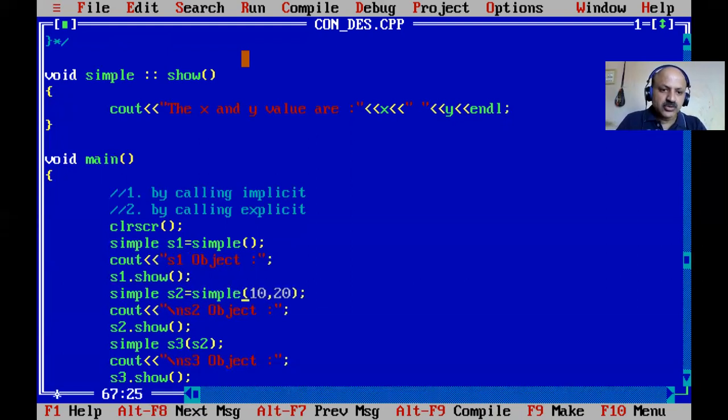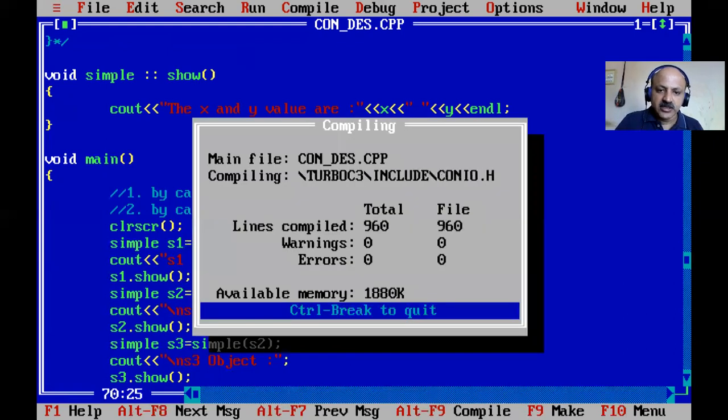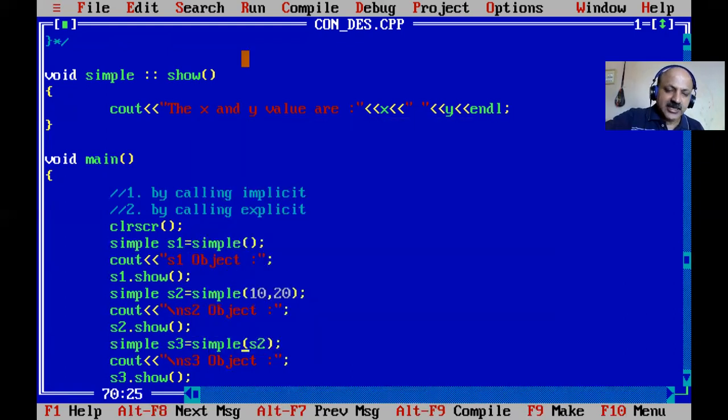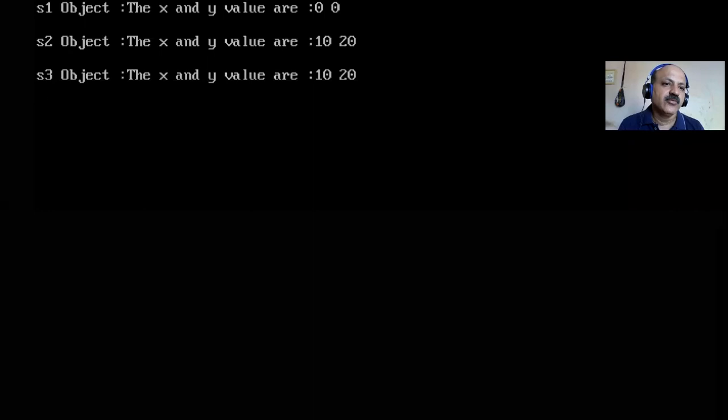And for s2 we pass two arguments, that is a two-parameter constructor, and here the same equal sign is used, that is an explicit conversion. So there is no error, and it worked as before. That is very simple, I think.